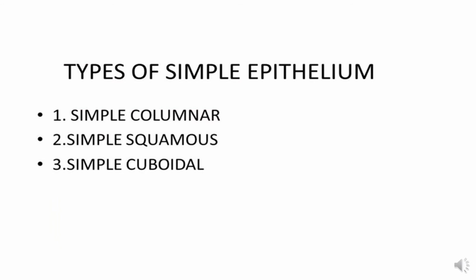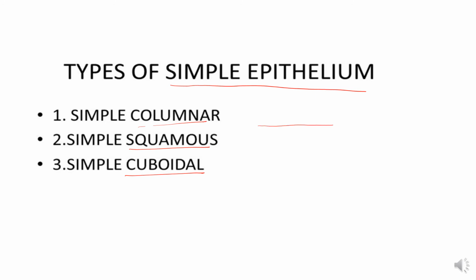The simple epithelium is the epithelium having a single row of cells. Now this is divided into three types, simple columnar, simple squamous and simple cuboidal, on the basis of the shape of the cells.